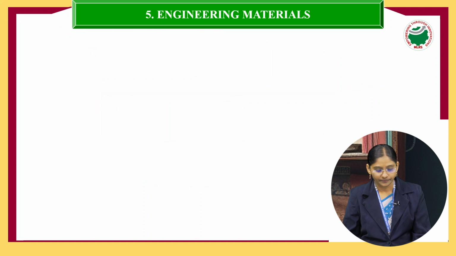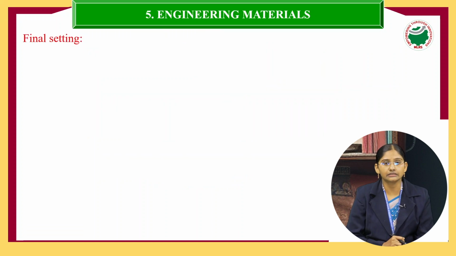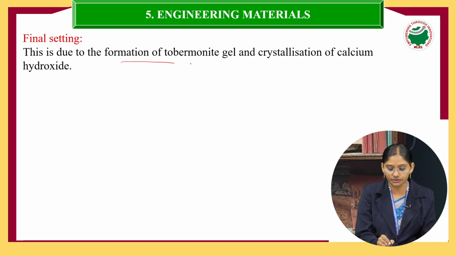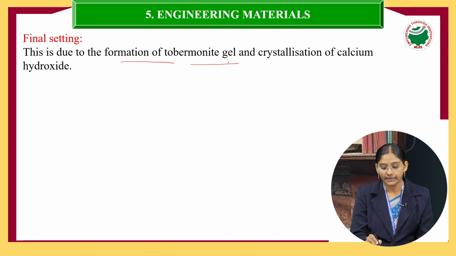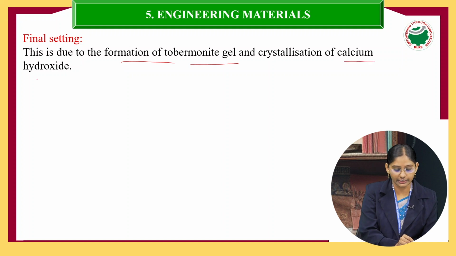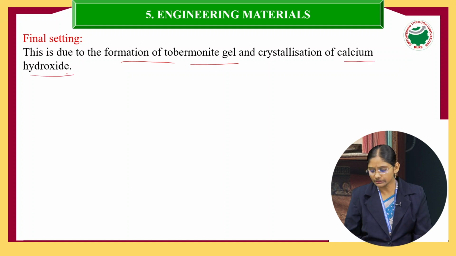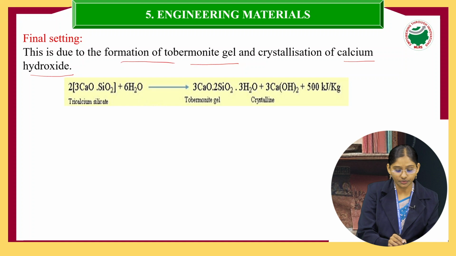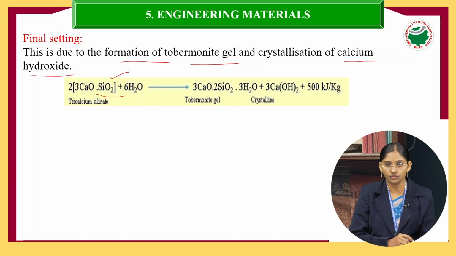Now we'll see the final setting of the cement. This is due to the formation of tobermorite gel and crystallization of calcium hydroxide. In the final setting, the SiO2 combines with the water.